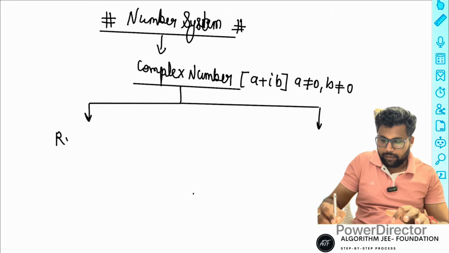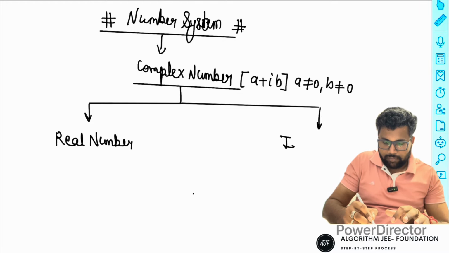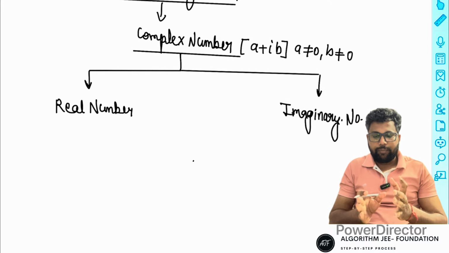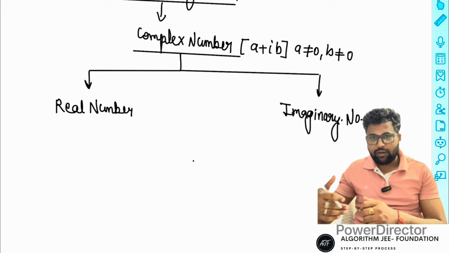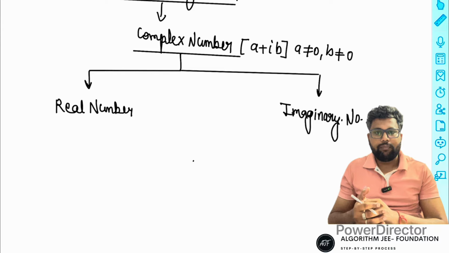What is the meaning of real part? That number is a real number or imaginary number. What is the meaning of imaginary number? Because real numbers have lots of possibilities, we discuss them after. But first, what is the meaning of imaginary?